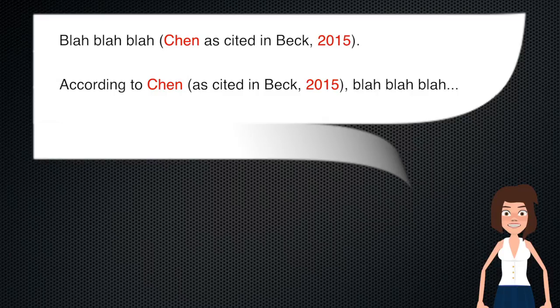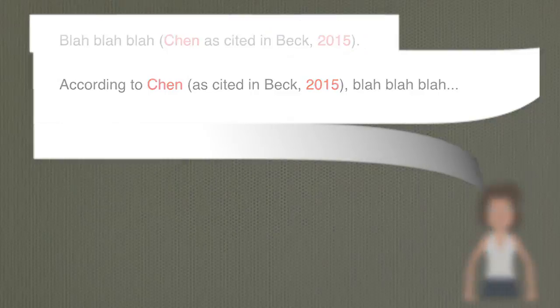That's because when you create the reference page, you're only going to include the papers that you actually cited. If you include the year for Chen's paper, then your reader is going to be looking for Chen's paper in your references. But really, you didn't read Chen's paper. So, if the person who's reading your essay wants to look for Chen's original article, they're going to have to look up my paper, Beck 2015, and look at my reference page to get the details.